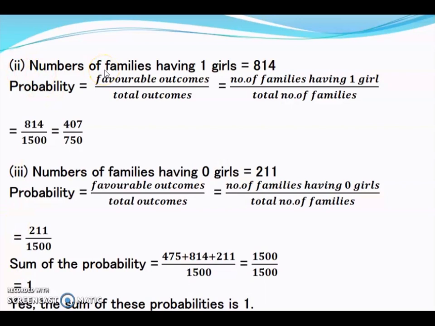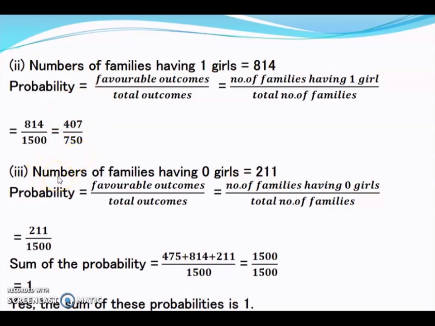Second part is you have to find the probability of a family having one girl. So the number of families having one girl is 814. So the probability that a family has one girl is 814, that is favorable outcomes, divided by 1500, that is total outcomes. And when you reduce it to the simplest form, you will get 407 by 750.